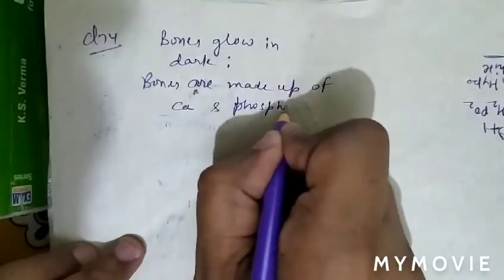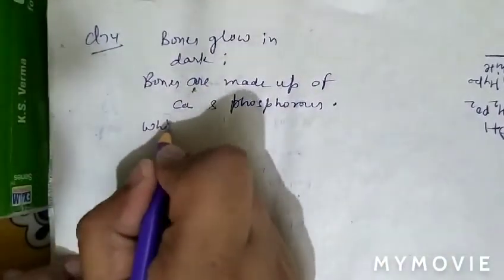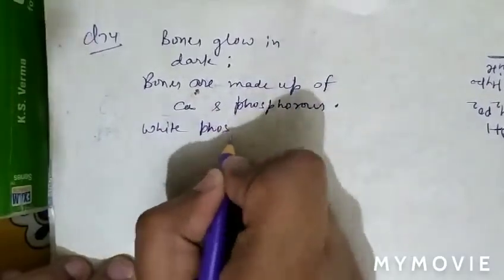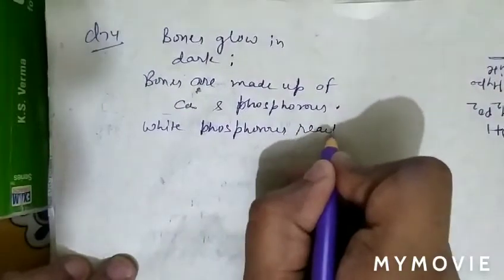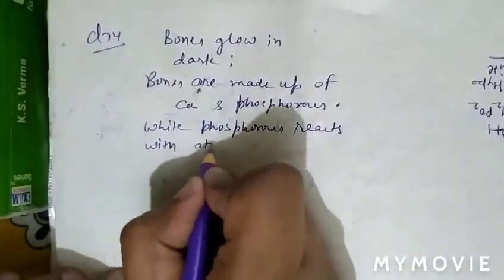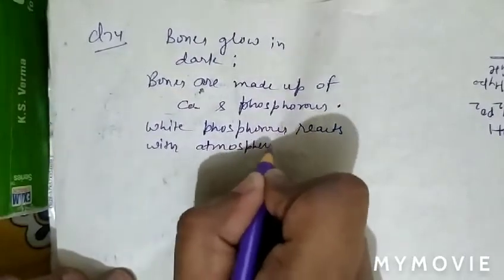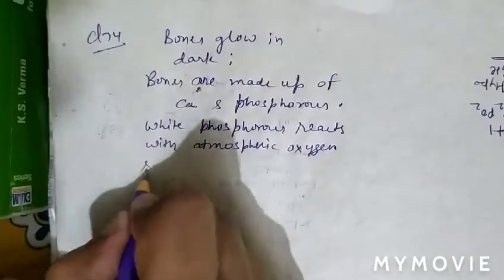And when white phosphorus reacts with atmospheric oxygen, it glows in dark.